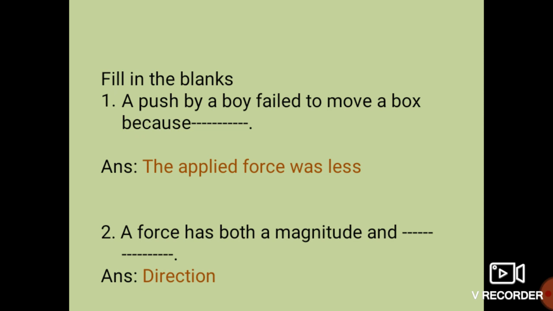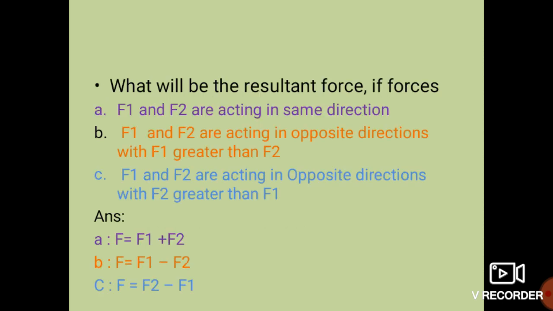Okay students, now next. What will be the resultant force if the forces are, in the first case A, F1 and F2?